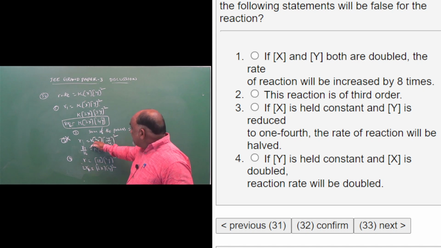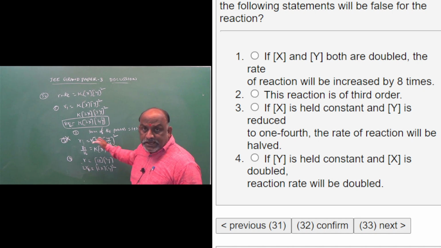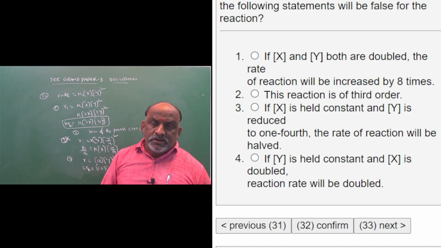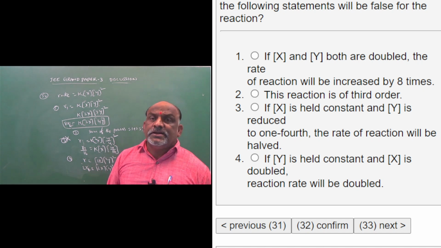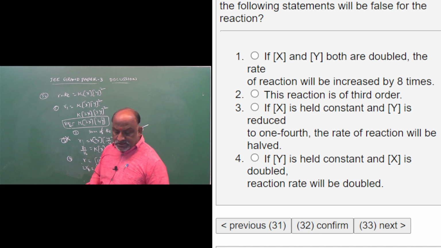If x is constant, y decreases 4 times, the rate decreases 16 times. But the question, according to the option that was given, says the rate is reduced by half, 1 by 2. So the third option is the wrong option for this question.